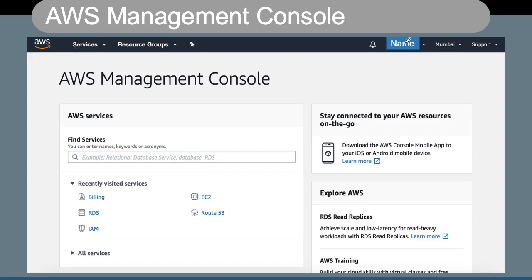But here you will see the name of your AWS account, and this is the place where you will see the region in which you are, and the support for this AWS account. Here we have something called services. You can find the services by clicking this particular button, or you can search for some services like EC2 by typing here as well, and it also shows you some of the services which are recently visited.